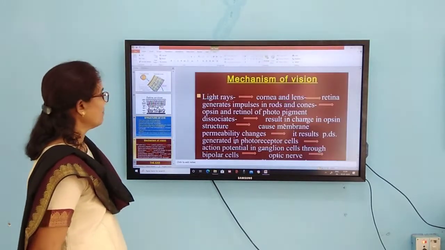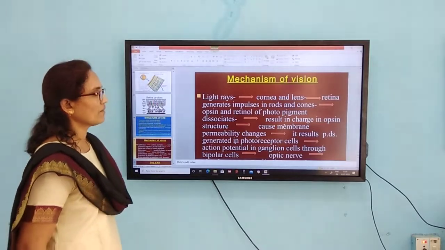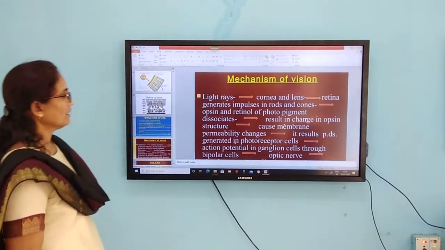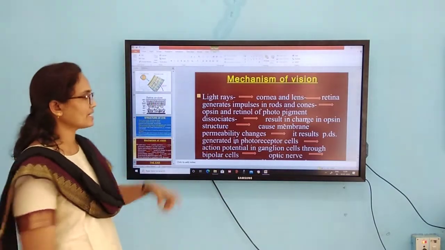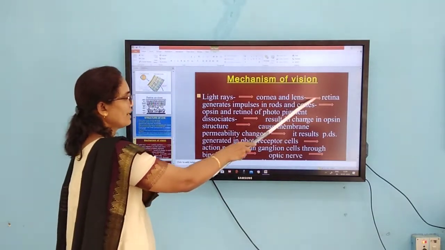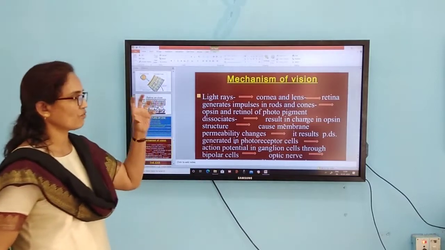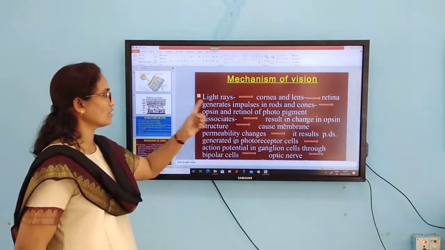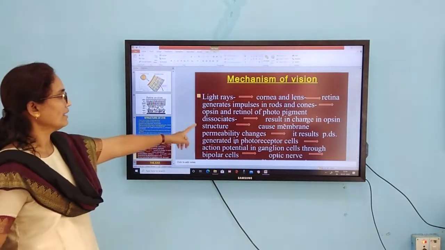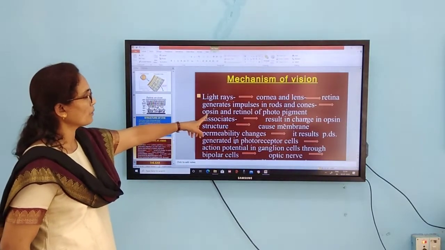Then coming to the mechanism of vision, as I just told, the light rays pass through the cornea, the lens focuses these light rays, and the light rays fall upon the retina and cause changes in the rods and cones where these pigments are present.